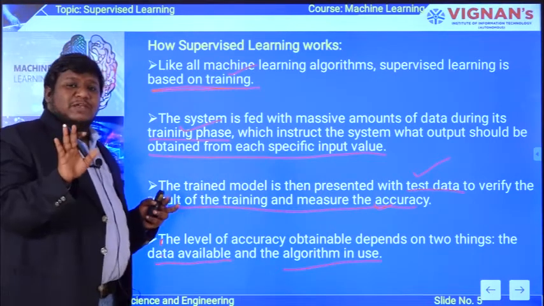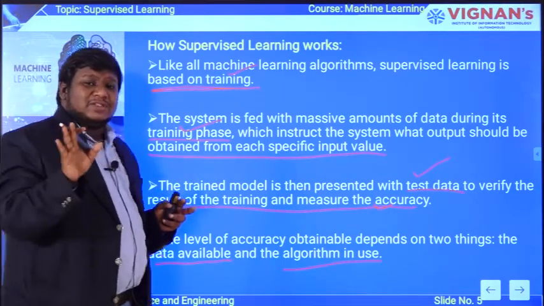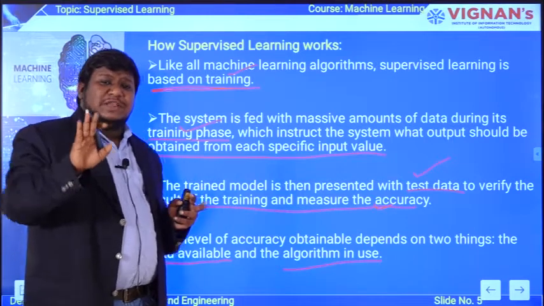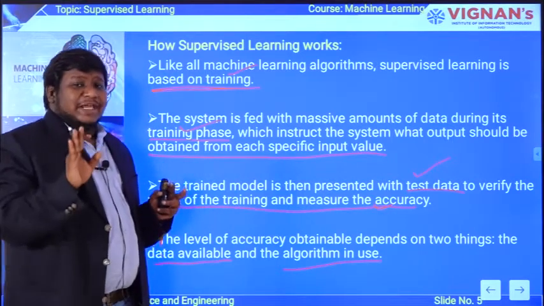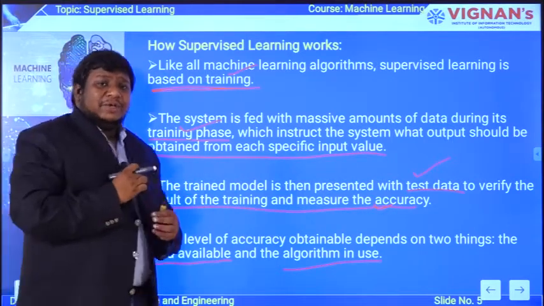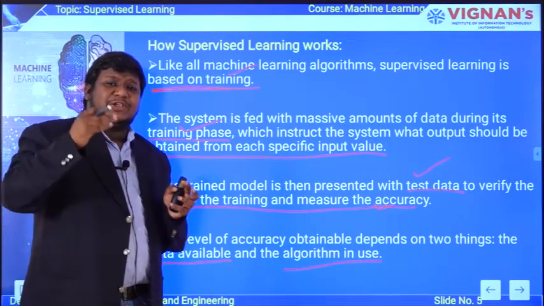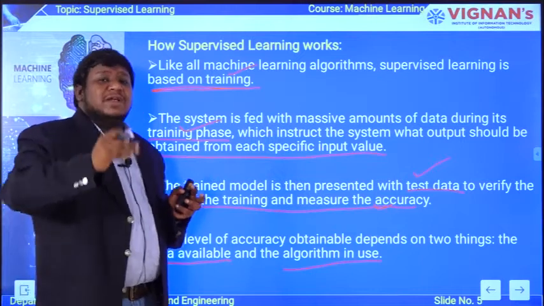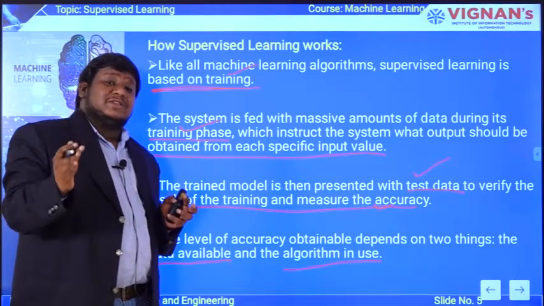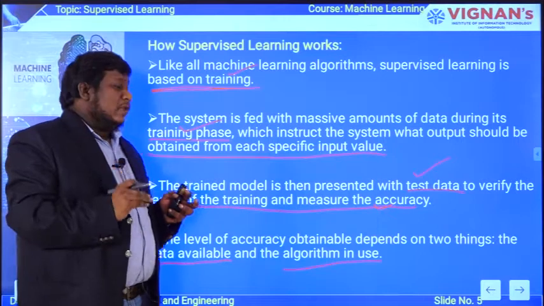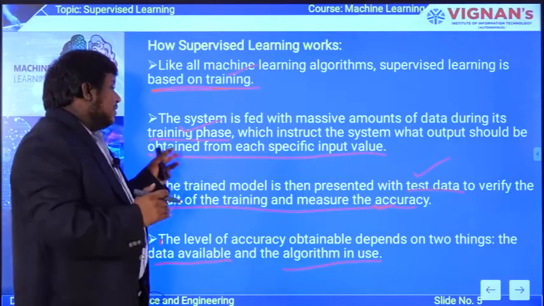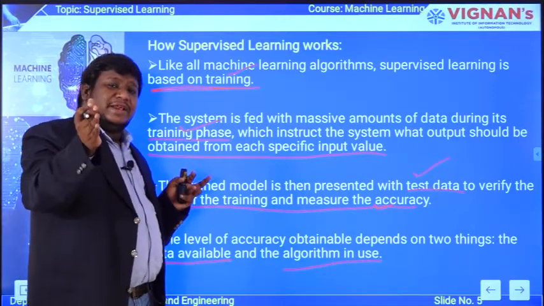So how does supervised learning work? Basically, like other models, the supervised learning model works on the training data. For training, you are collecting a huge amount of data, making it a data set, and giving the data set as input to the machine. After that, the machine is run on this training data.